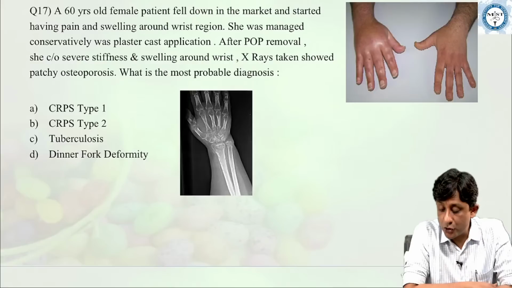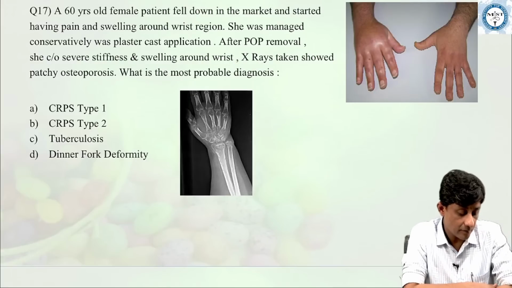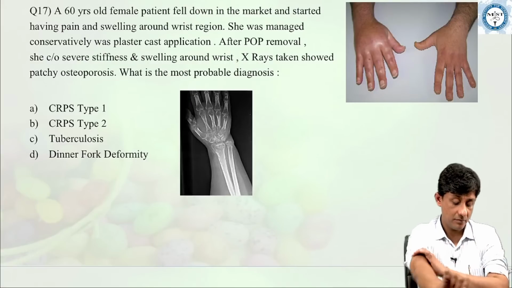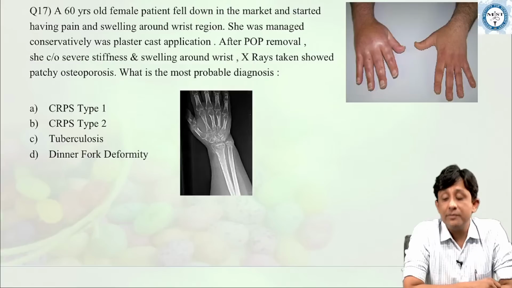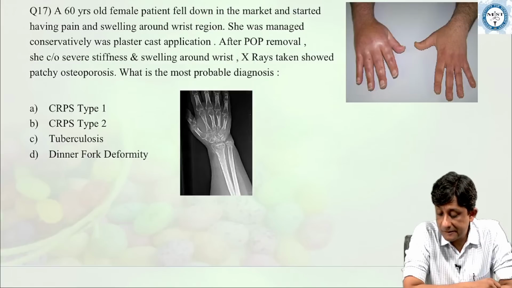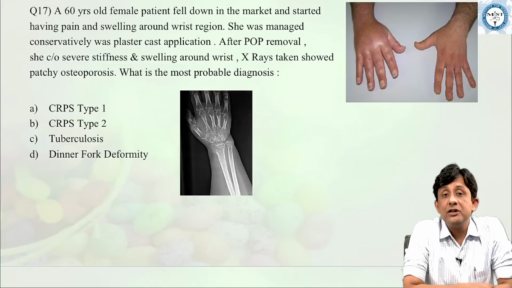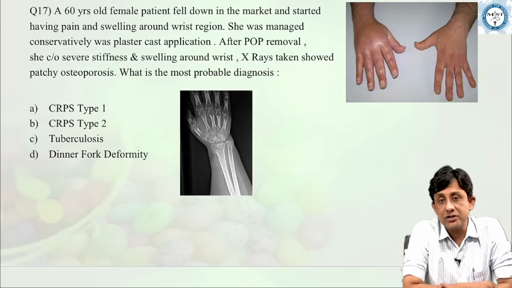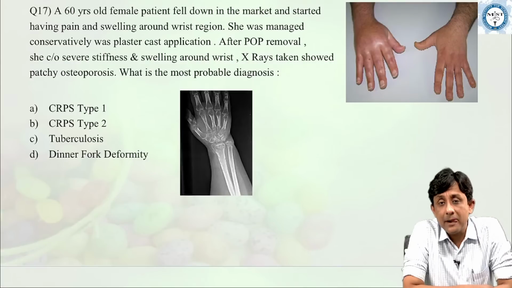Okay, the next question, question number 17, is: a 60-year-old female patient fell down in the market and started having pain and swelling around the wrist region. She was taken to the hospital and managed conservatively with plaster cast application.